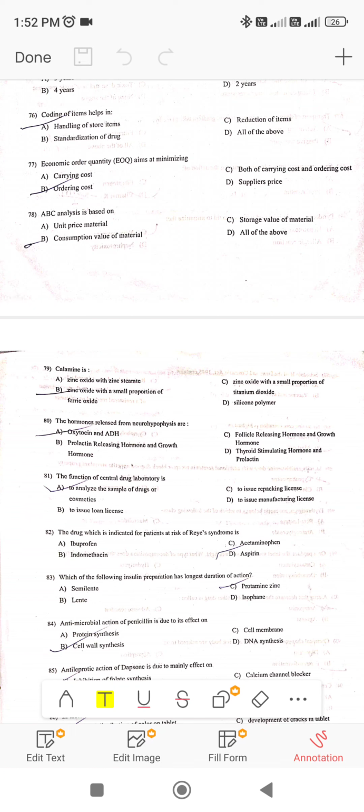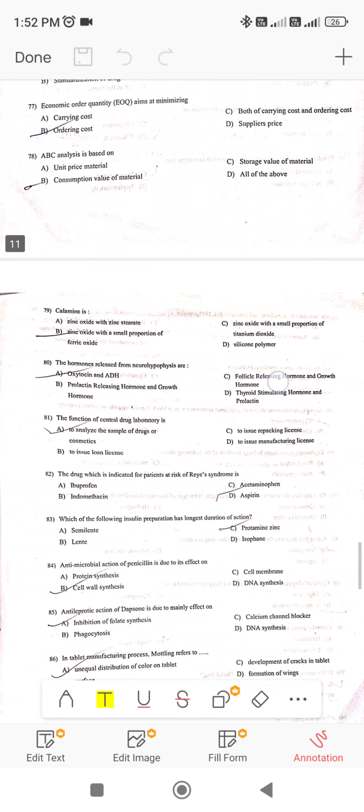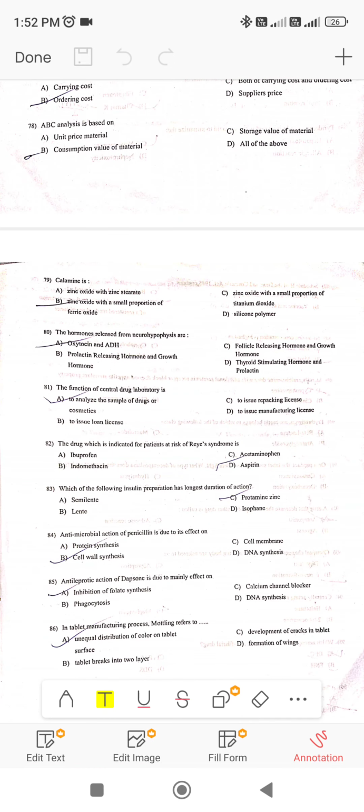Next, calamine. What does calamine contain? Calamine, zinc oxide and zinc stearate. B. Zinc oxide with small proportion of ferric oxide. So this is the correct answer, B. Next, the hormones released from neurohypophysis are oxytocin and ADH.